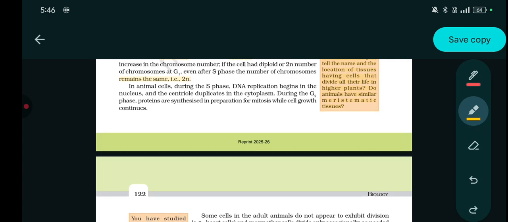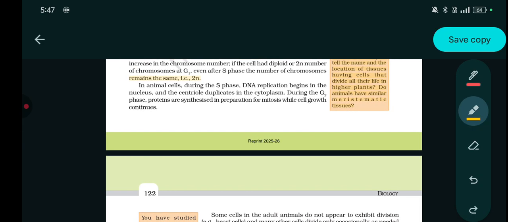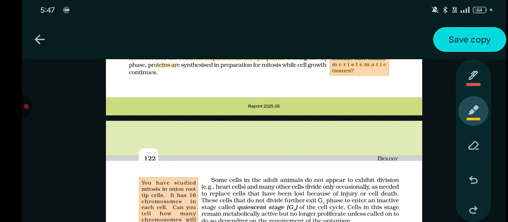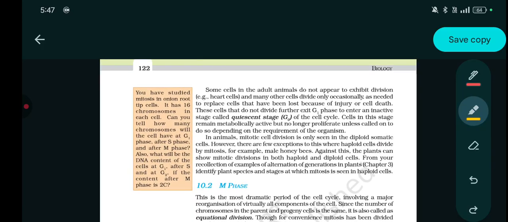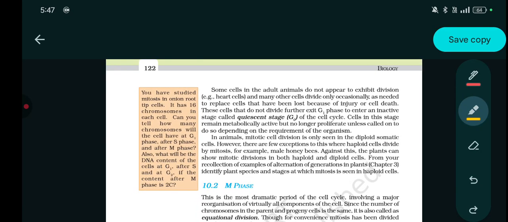In animal cell, during the S phase, DNA replication begins in the nucleus and the centriole duplicates in the cytoplasm. During G2 phase, proteins are synthesized in preparation for mitosis while cell growth continues. Some cells in the adult do not appear to exhibit division, like heart cells, and many other cells divide only occasionally as needed to replace the cells that have been lost because of injury or cell death.